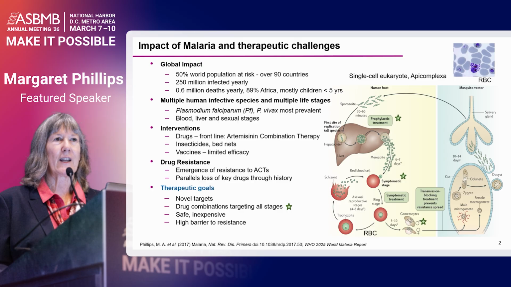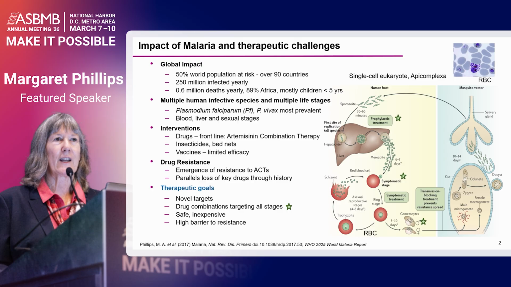The parasite enters into the human host through the bite of a mosquito. The first stop is it invades liver cells, where it then transforms into these little merozoites. You can see it replicates and then ruptures from the liver, and then goes and enters into the red cell stage, which is the symptomatic stage of the disease, where it sets up shop, invading, growing, dividing, and then erupting from red cells, creating this cycle of destruction in our red cells that then leads to the symptomatic stage of the disease. And occasionally, some of these parasites will transform to the sexual gametocyte stage, which are taken back up by the insect host, and then go on to infect another person.